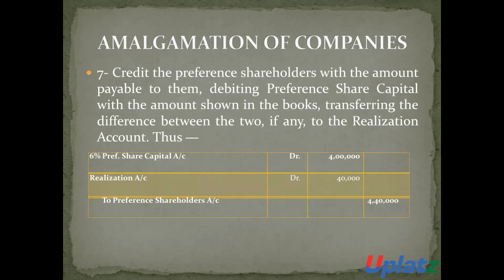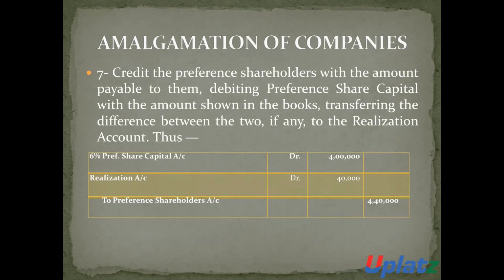Say in the books the capital of preference shareholders is 4 lakh rupees. But in the purchase consideration, the amount for the preference shareholders is 4,40,000. So the 40,000 amount will be transferred to realization account.